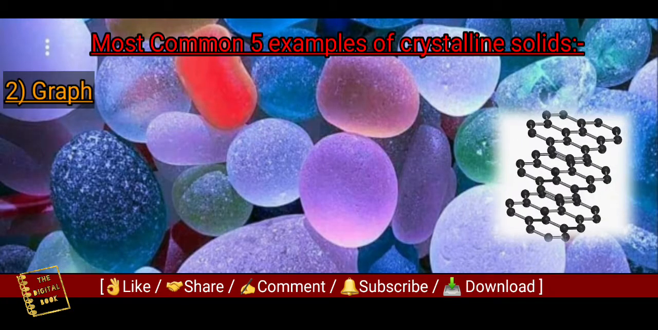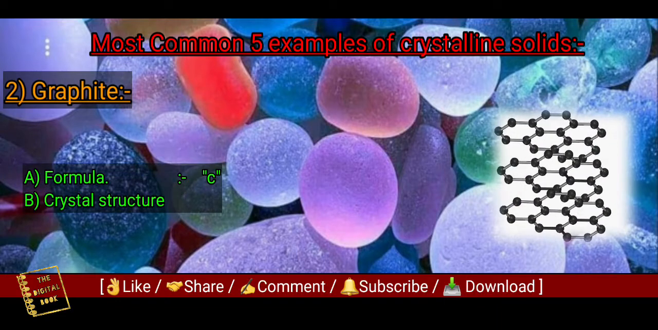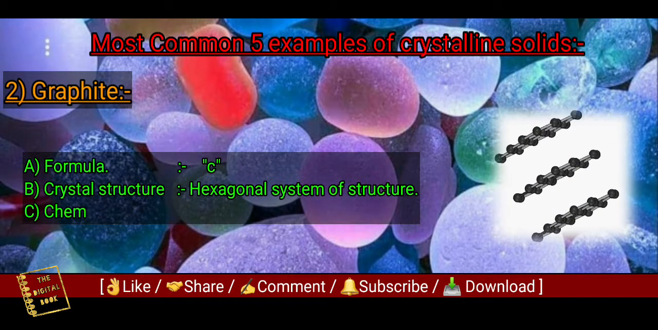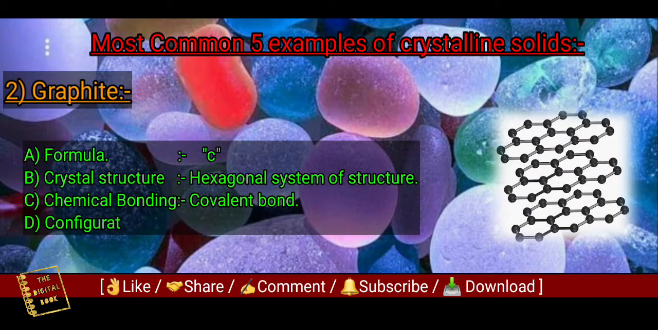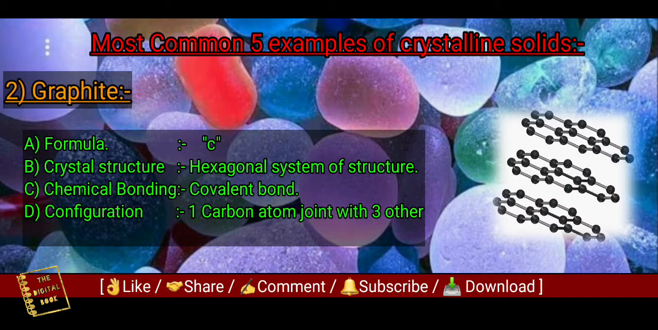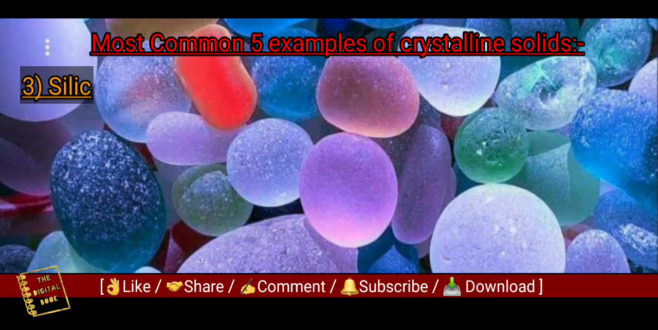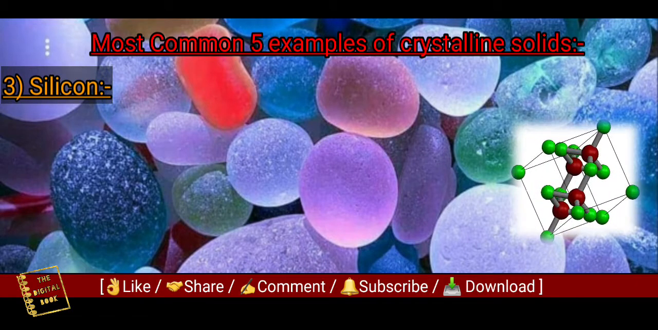Then the second one is graphite. The formula of graphite is also C. The type of crystal structure is hexagonal structure. The type of chemical bonding is covalent bond, and its configuration is that each carbon atom joins with 3 other carbon atoms. Then the third example of crystalline solid is silicon.